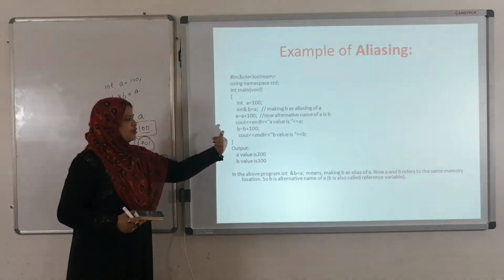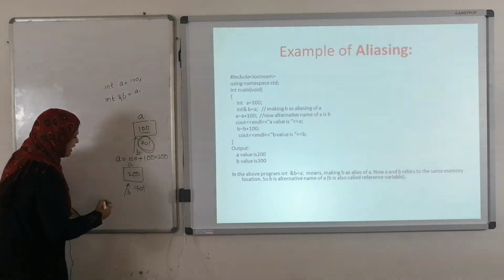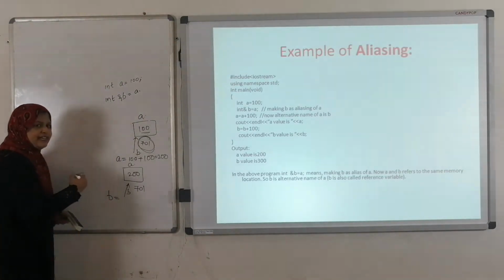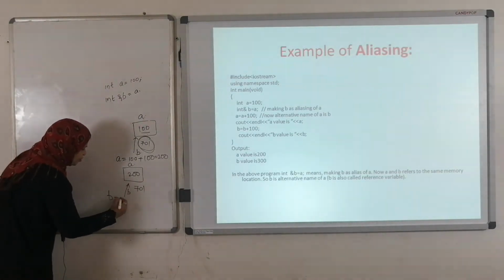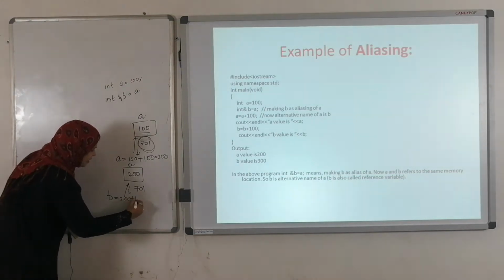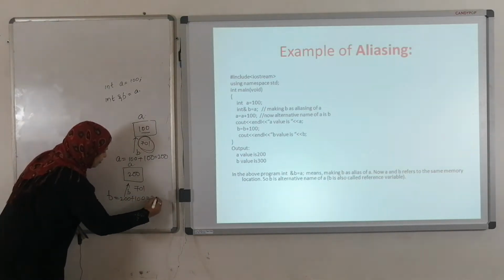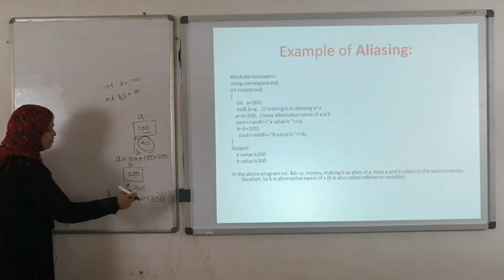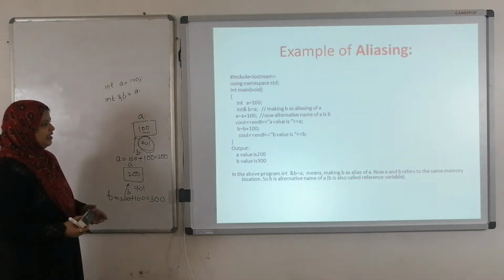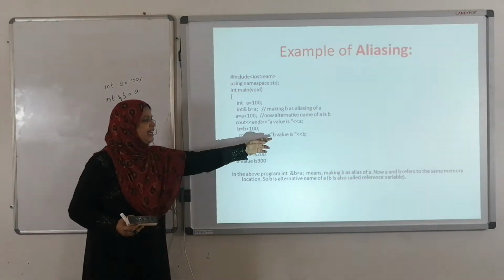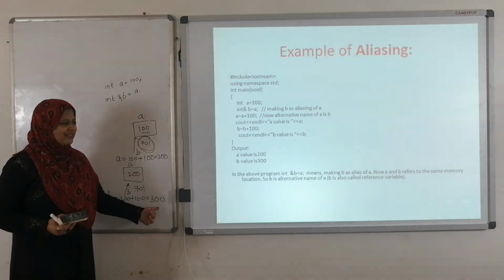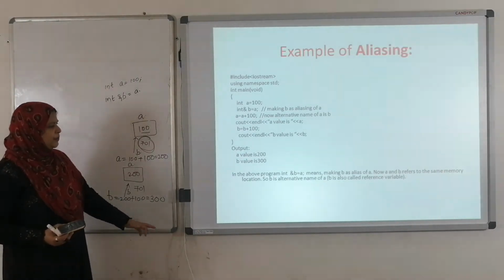Now B equals to B plus 100. What is the value of B? B is 200. 200 plus 100 equals to 300. See here, in the output, B value is 300. See here, what is the output?